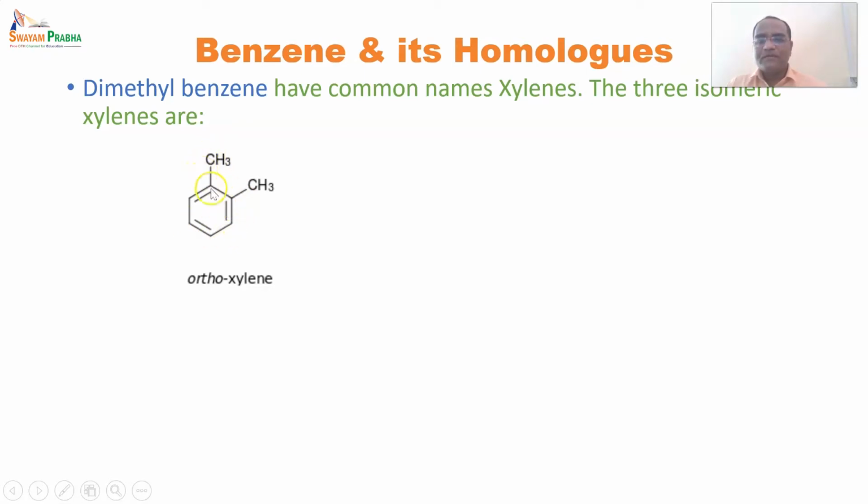So from here the numbering starts 1, 2, 3, 4. So 4 will be para, 2 will be ortho, and 3 will be meta. After that, again fifth will be meta, and sixth will be ortho. So it is said to be orthoxylene.